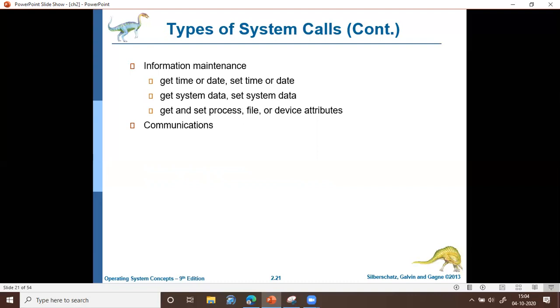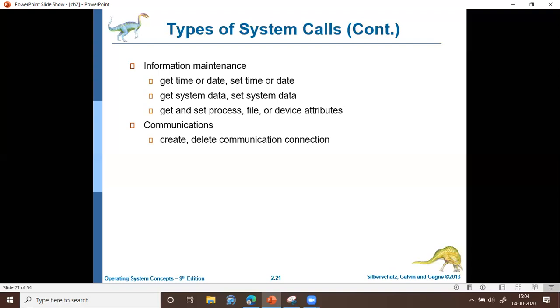Communication from one process to another process. There are certain system calls which will be used for effectively performing this communication. We have create or delete communication connection. As we have already discussed, the processes can communicate among themselves in two ways. The first is by using message passing, and the second method is by using shared memory.